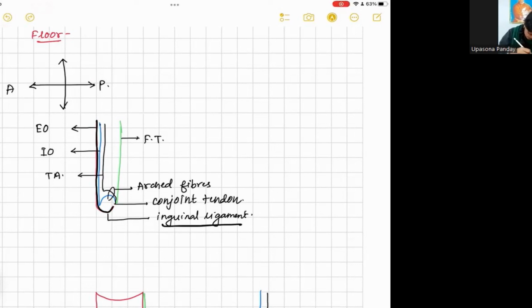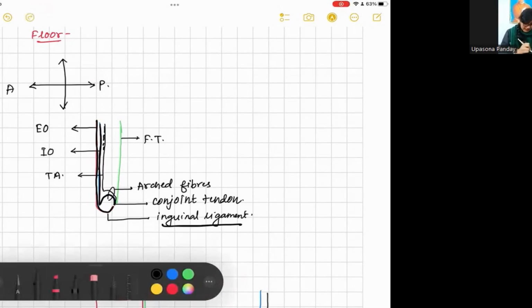Then this blue one is the internal oblique muscle that comes above the inguinal canal. This inguinal ligament comes below the inguinal canal, and this internal oblique muscle comes from above and arches over the inguinal canal. And also this transversus abdominis muscle comes and arches over it to form the conjoint tendon more medially. So this is covering the inguinal canal from above like this, and whenever there is a contraction of this muscle, this will close the inguinal canal from above.